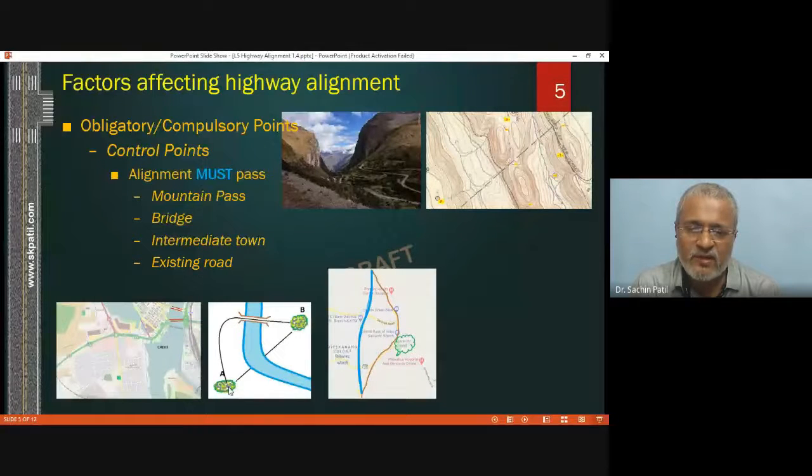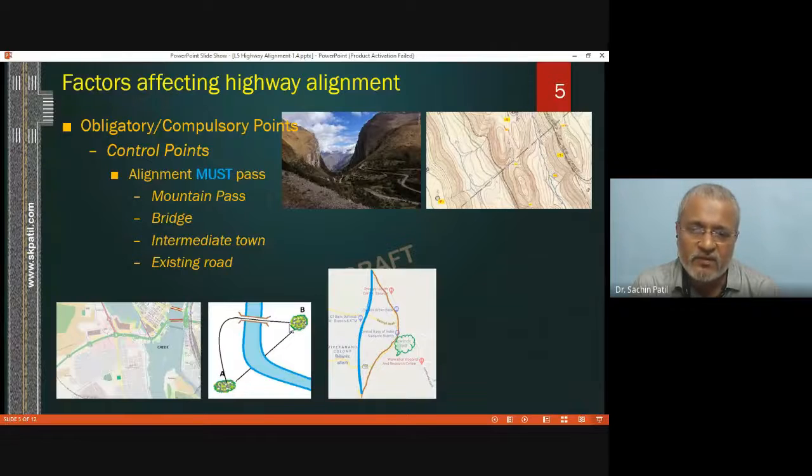The shortest possible alignment will be A to B, which will require one more bridge. We cannot go for construction of one more bridge. What we can do is change our highway alignment such that it will connect with the existing bridge and then reach village B.